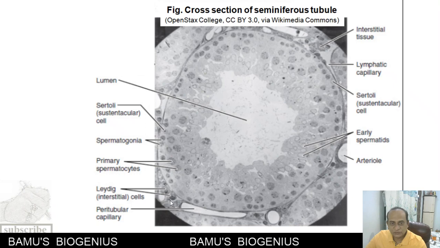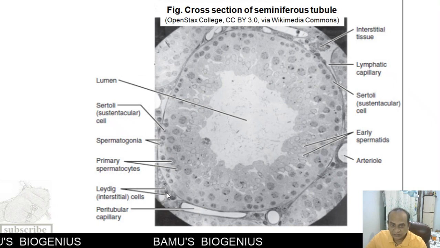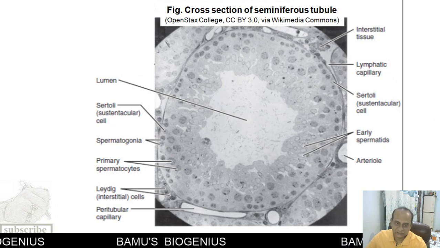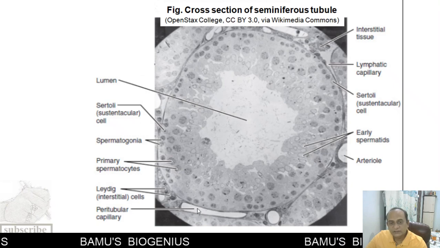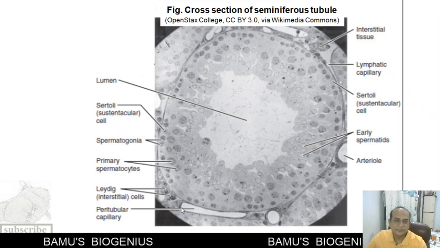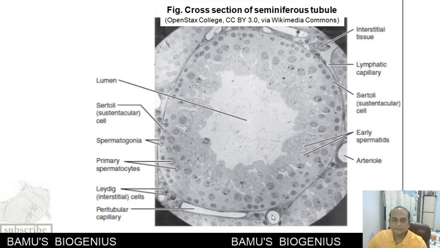These are also called interstitial cells because they are present in between the tubules. Along with that, the different myoid cells, then the blood capillaries are also seen around the seminiferous tubule.